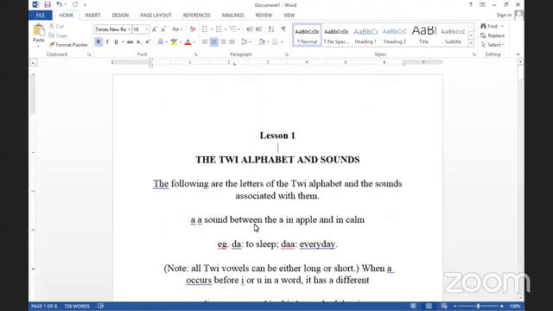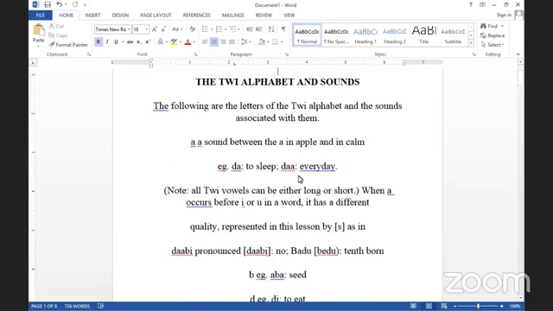Good evening, good afternoon, good morning, wherever you find yourself this evening. Today, we are going to learn about Twi, Asante Twi, and so our course is a comprehensive course in Asante Twi. In lesson 1, we are going to learn about the Twi alphabet and the sounds of the Twi alphabet. The following are the letters of the Twi alphabet and the sounds associated with them.